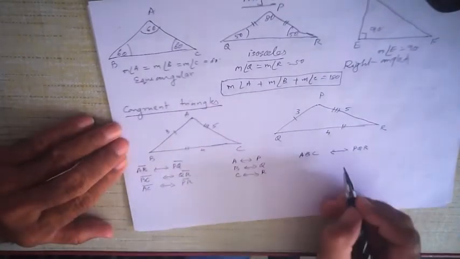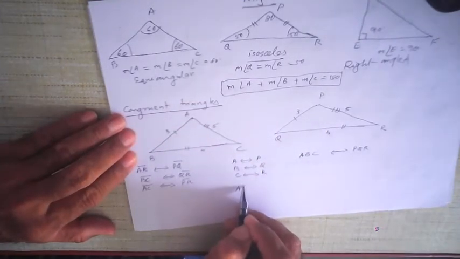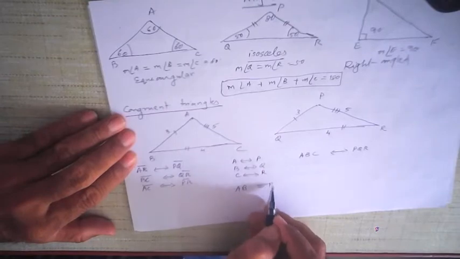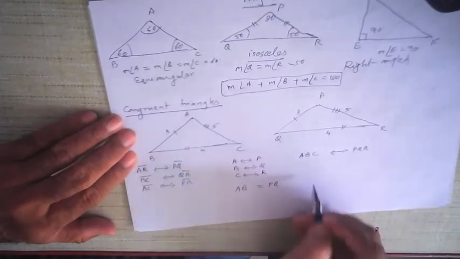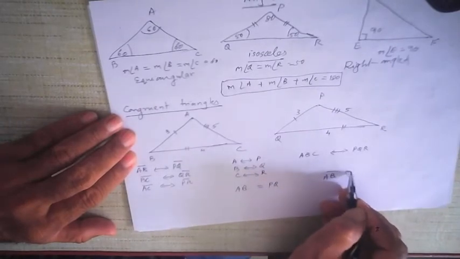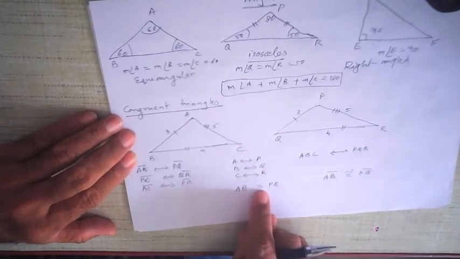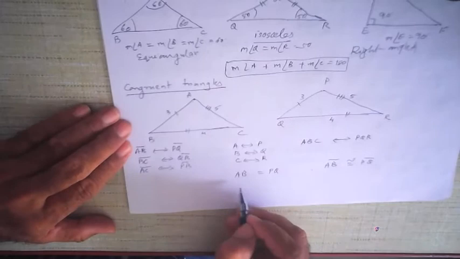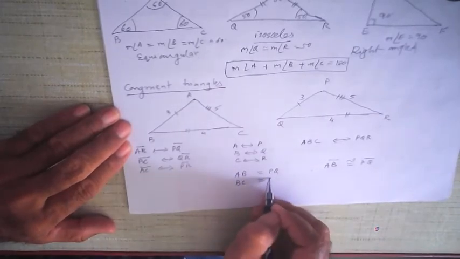So for this correspondence, we have AB is equal to PQ. That means the length of AB is equal to the length of PQ. Therefore, I can write AB is congruent to PQ. This is the symbol for congruent. This is the symbol for equal. Now, in the same way, BC is equal to QR.